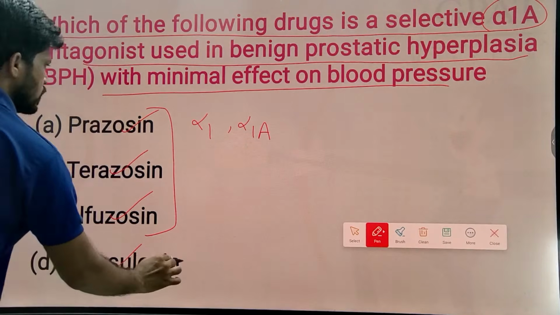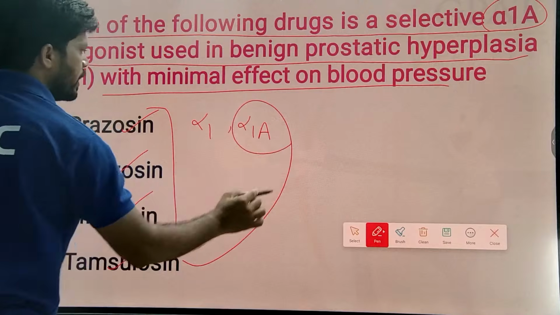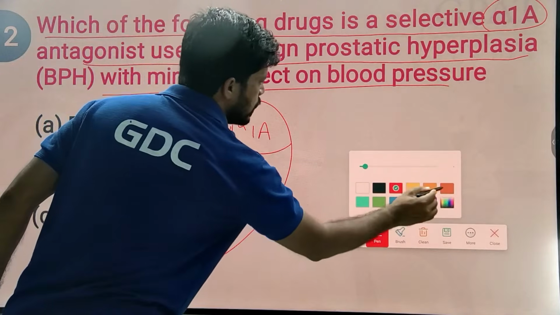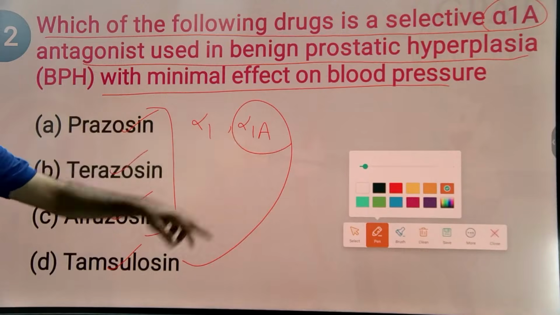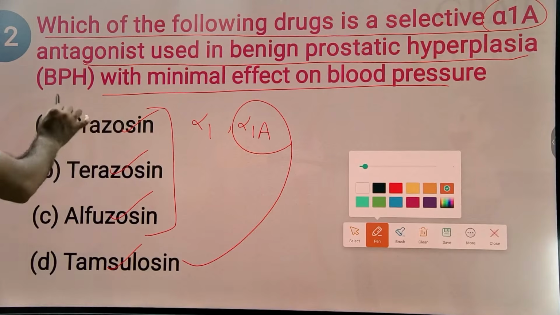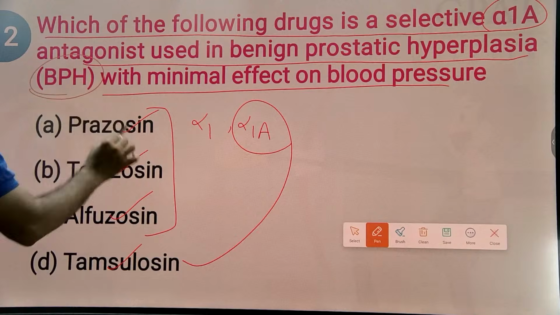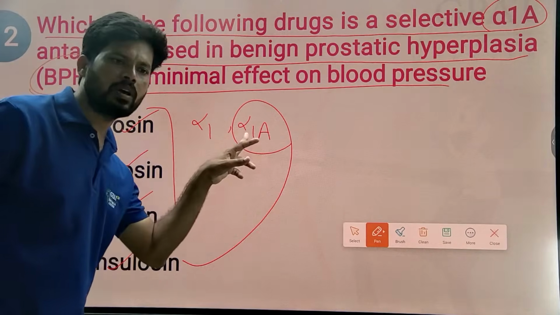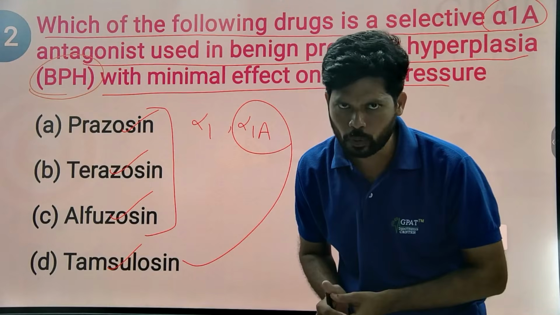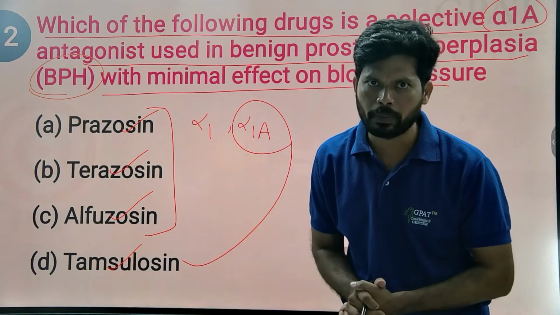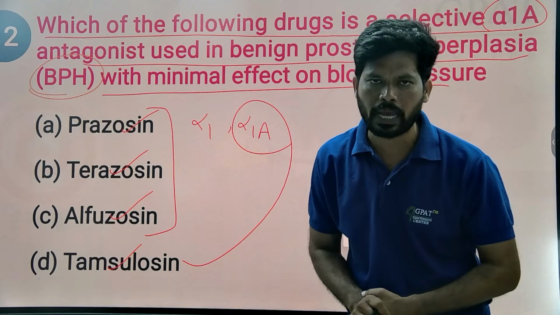And tamsulosin selectively blocks alpha 1A present on the prostate gland, helping in the treatment of benign prostatic hyperplasia. Excess stimulation of alpha 1A receptors on the prostate gland may increase abnormal growth of the prostate gland and develop a benign tumor, benign prostatic hyperplasia.